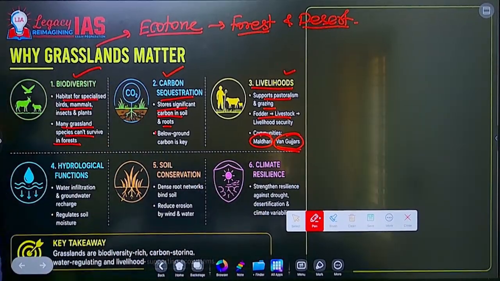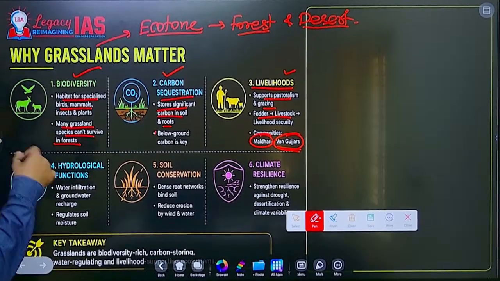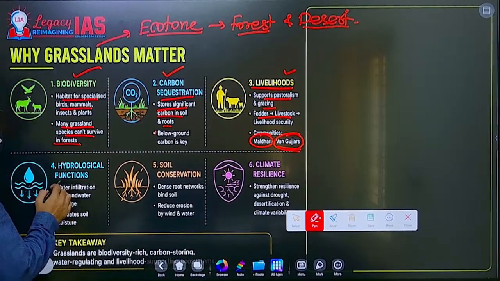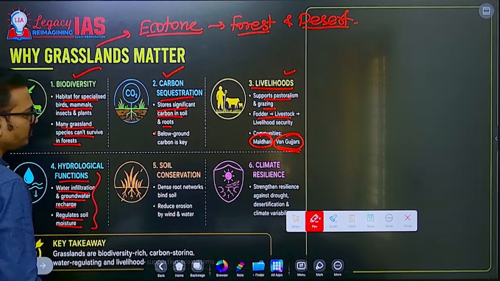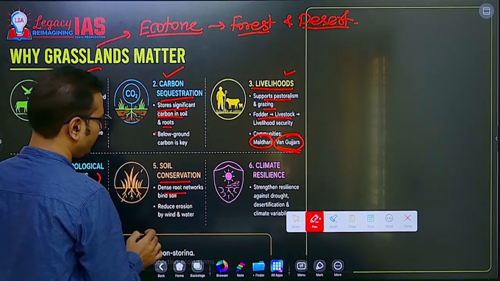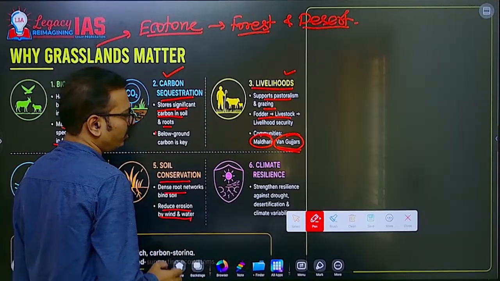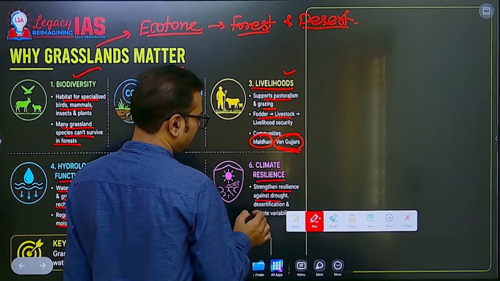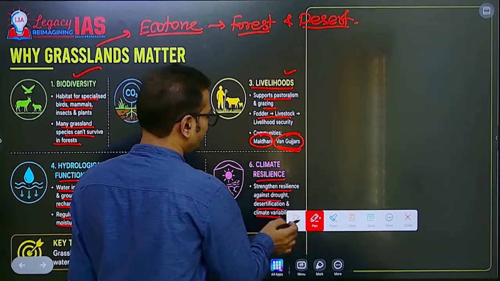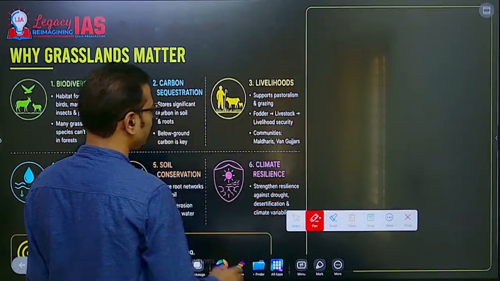We can say that in alpine meadows they practice transhumance. Hydrological functions: water filtration, groundwater recharge, regulating soil moisture, especially soil conservation, right? It prevents soil erosion by wind and water. Then climate resilience: strengthening resilience against drought and desertification. The extension of the desert can be prevented. We can say that Banni grasslands are very important.